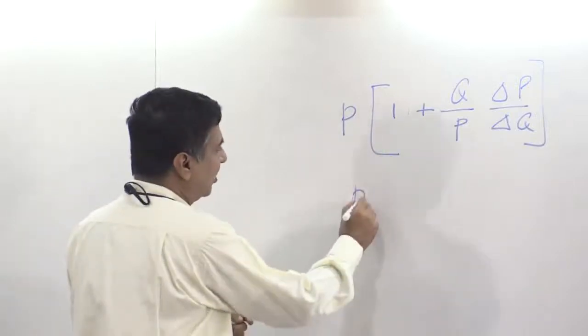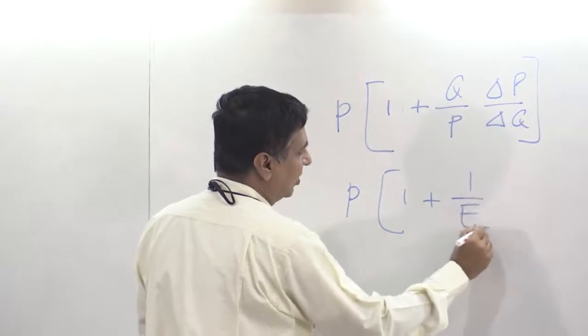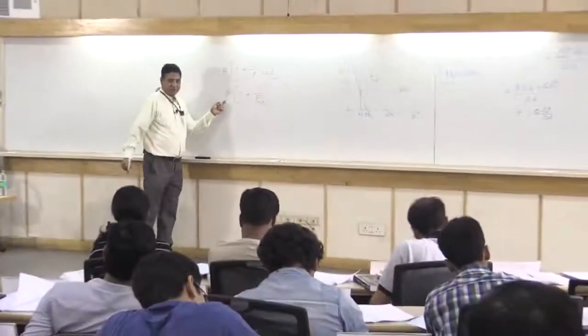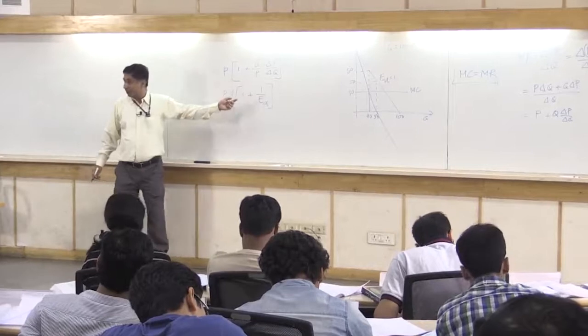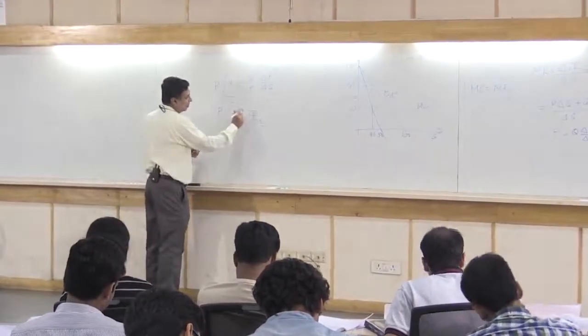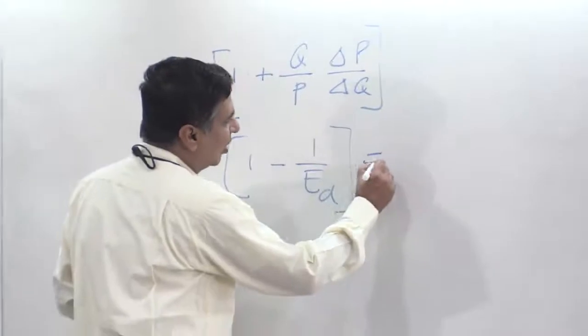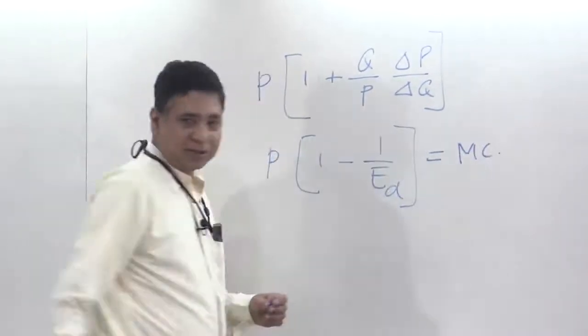So it is price into 1 plus 1 over elasticity of demand, right? You can make it minus, lots of people do. We usually do, because we like dealing with positive numbers; if we left it as positive, it would become negative, so why bother? Let's make it a positive number, so multiply by minus 1. So this will now be equal to the marginal cost.